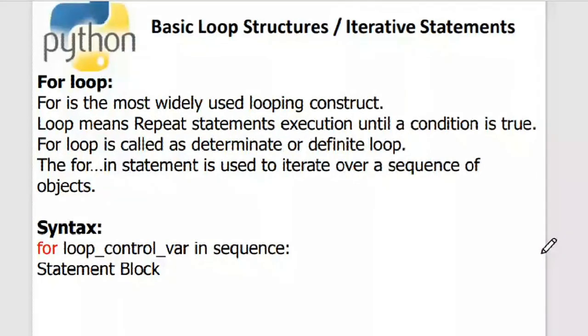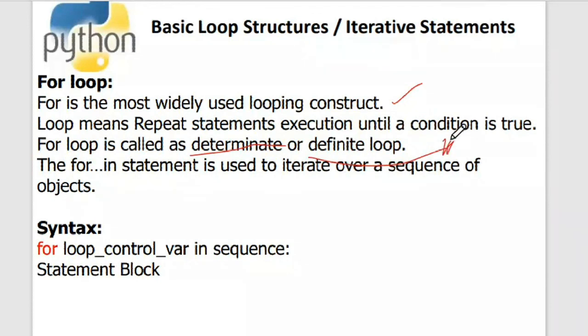So now let us move on towards the for loop. For is the most widely used looping constructor. And what is a loop? Loop means repeating statement execution until a condition is true. Now, the for loop is also called a determinate or definite loop, which is an advantage of the for loop actually.